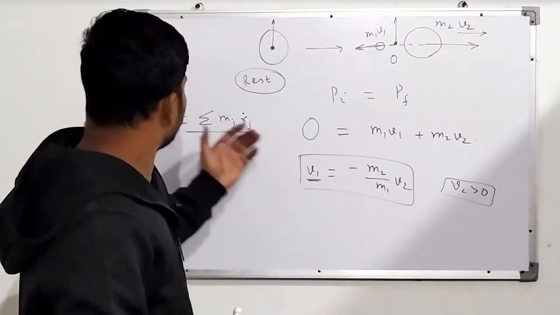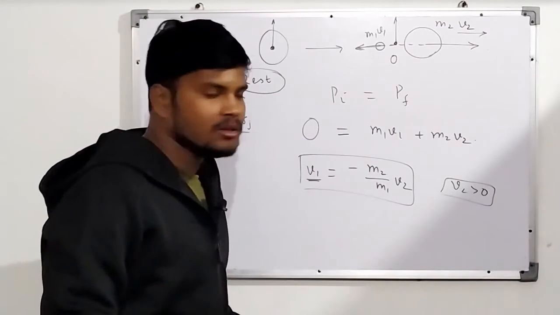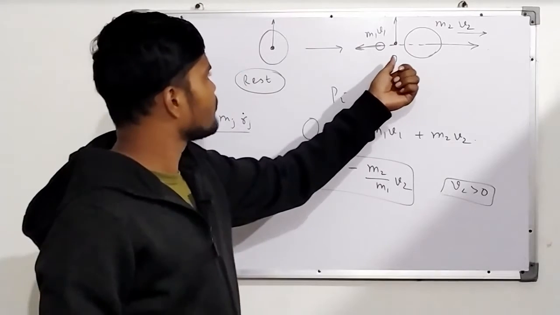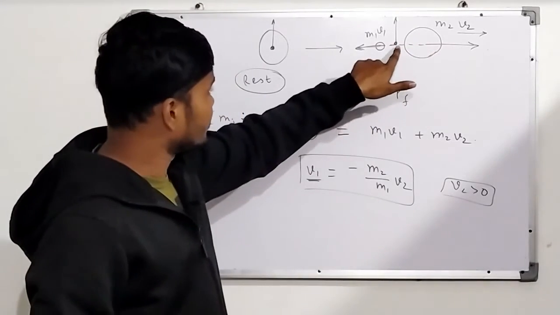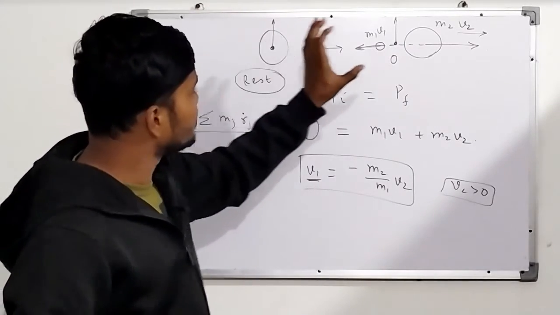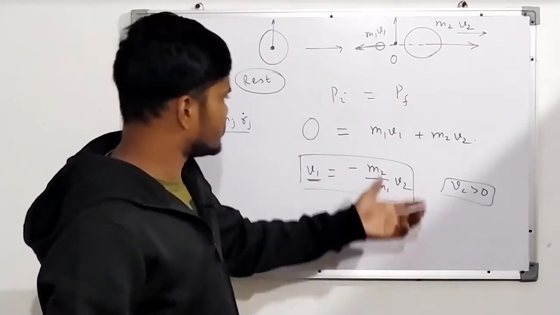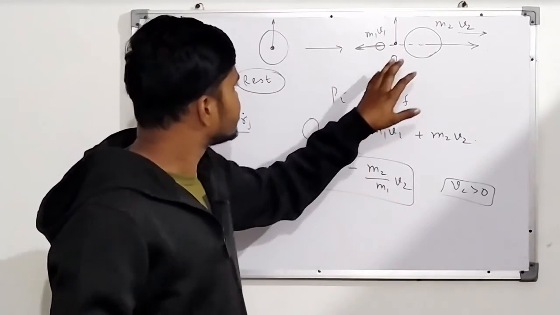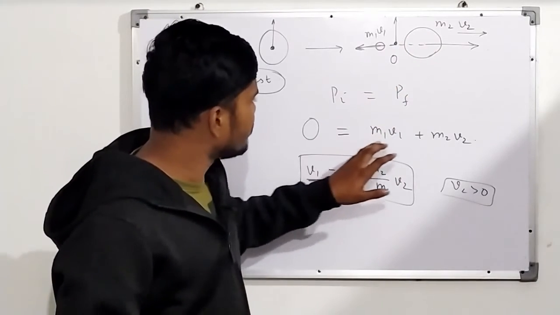So we can apply p initial equals p final, and we have chosen our coordinate at the center of mass. From there we had the situation at rest, so obviously from there it has to remain at rest, and we can assume that it is 0.